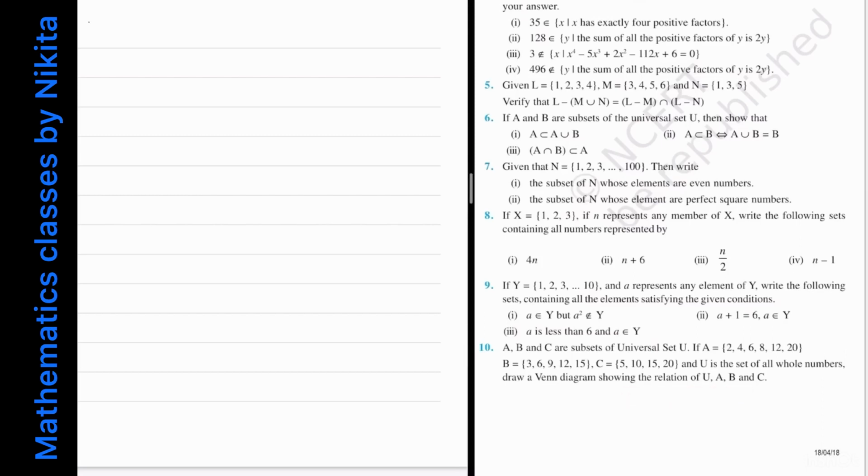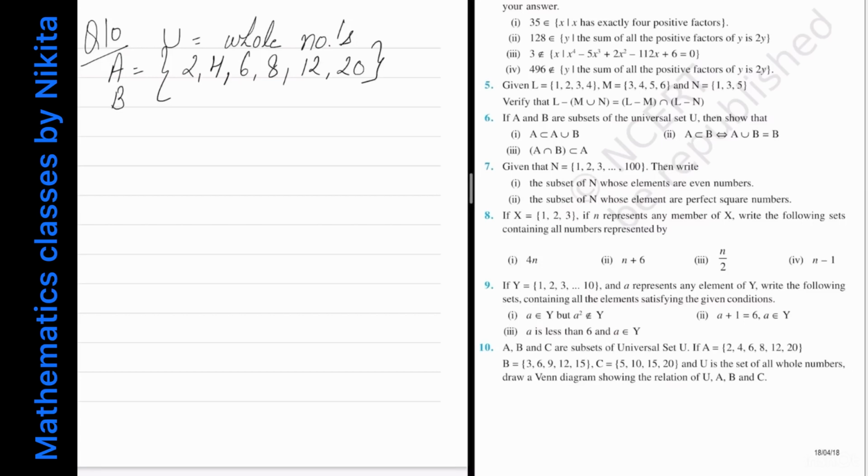Okay. Question number 10. So what is given? U is nothing but the set of whole numbers. A is given to be 2, 4, 6, 8, 12 and 20.